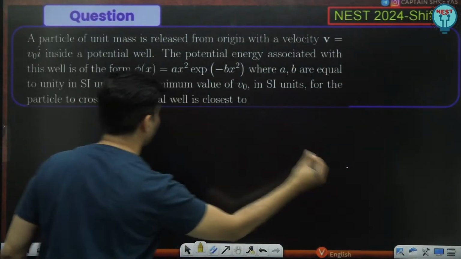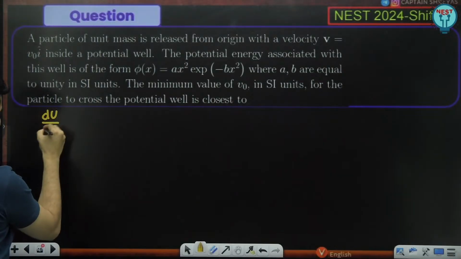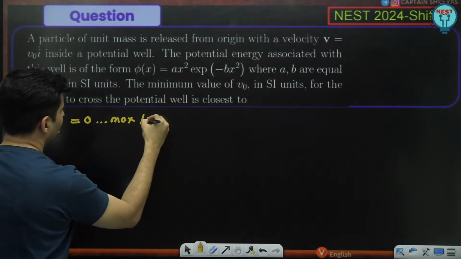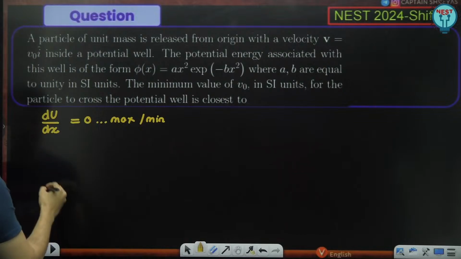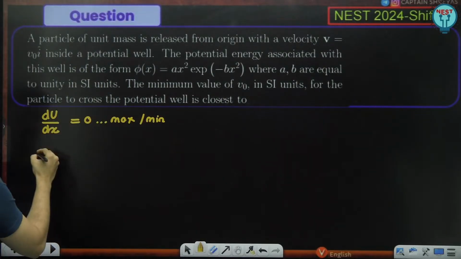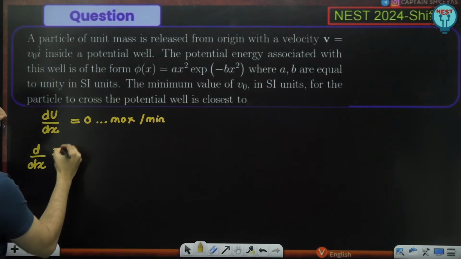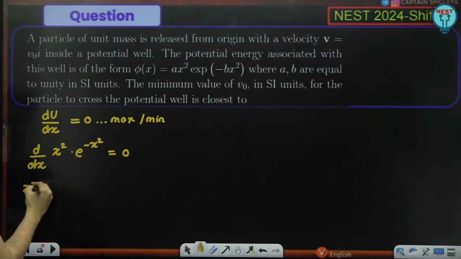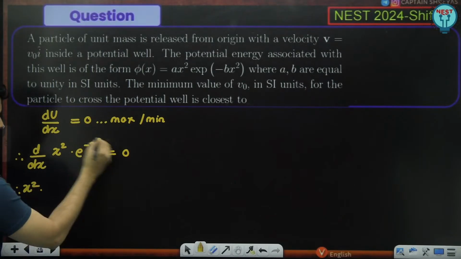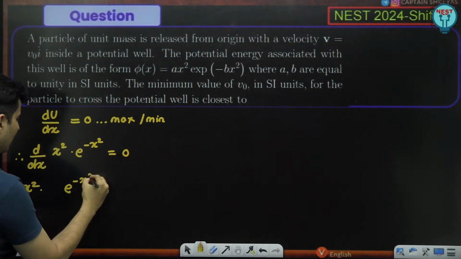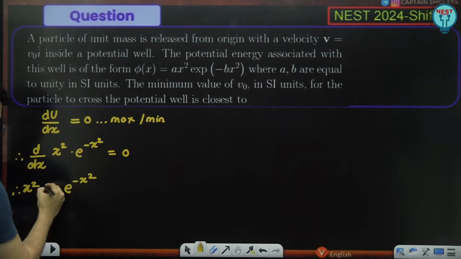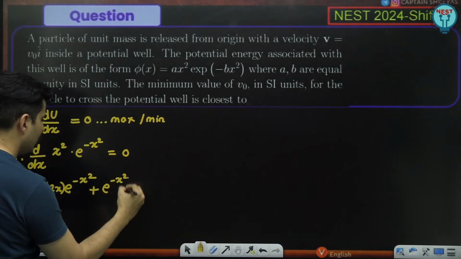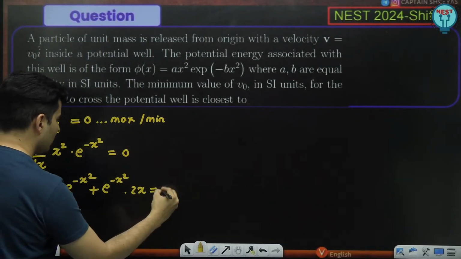So let's differentiate this function. du by dx will be 0 for a maxima or for a minima. So du by dx means the derivative of d by dx of x square into e raised to minus x square. This should be 0. So using the uv rule, x square is the first function. The derivative of e raised to minus x square is minus 2x times e raised to minus x square, plus the second function as it is into the derivative of the first function, which is 2x. So this will be 0.